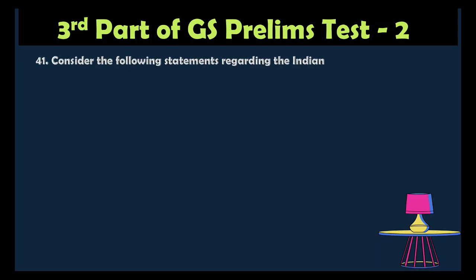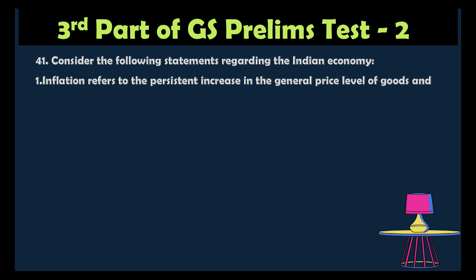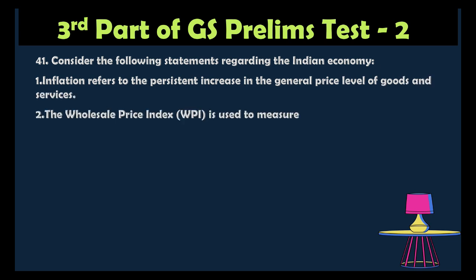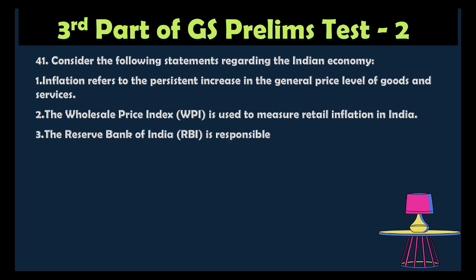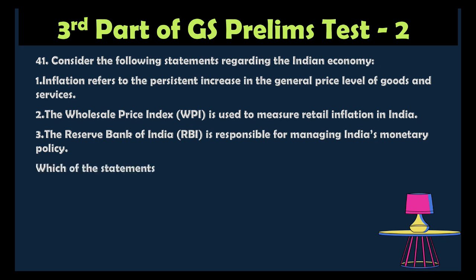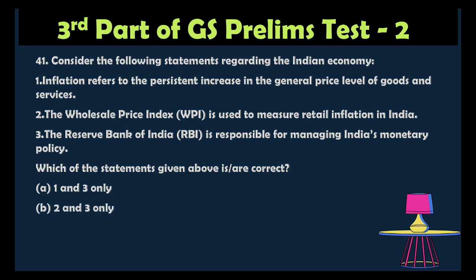Question number 41. Consider the following statements regarding the Indian economy. 1. Inflation refers to the persistent increase in the general price level of goods and services. 2. The Wholesale Price Index is used to measure the retail inflation in India. 3. The Reserve Bank of India is responsible for managing India's monetary policy. Which of the statements given above is correct? Option A is 1 and 3, option B 2 and 3, option C 1 and 2 only, option D 1, 2 and 3.